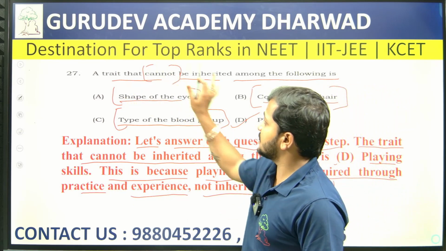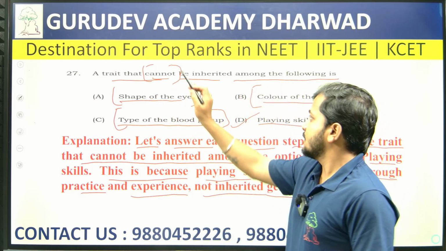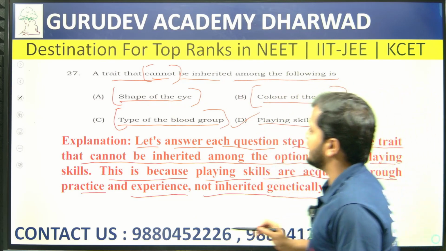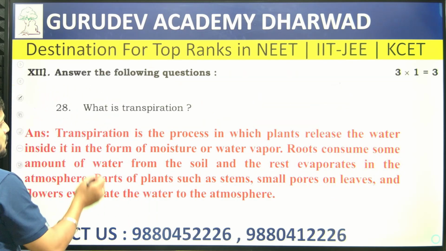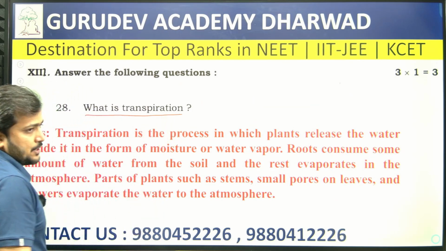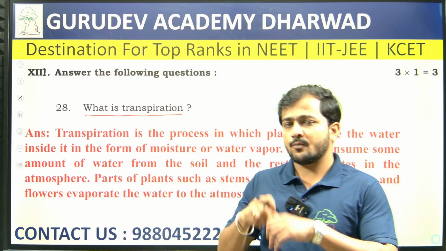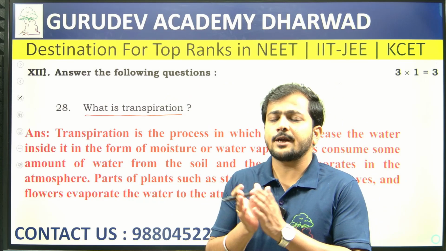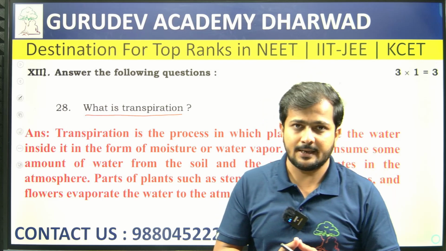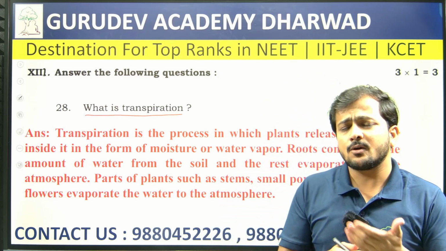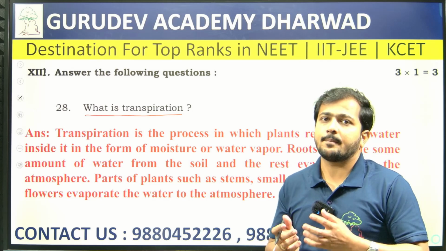So with respect to this question, what they have asked is which cannot be inherited. Playing skill cannot be inherited over here. Then the next question is what is actually transpiration. Majorly, we know the water is absorbed by means of the root. Now the root carries out water absorption, and that water moves towards the leaf. Now if there is an excess amount of water, the water is going to evaporate.